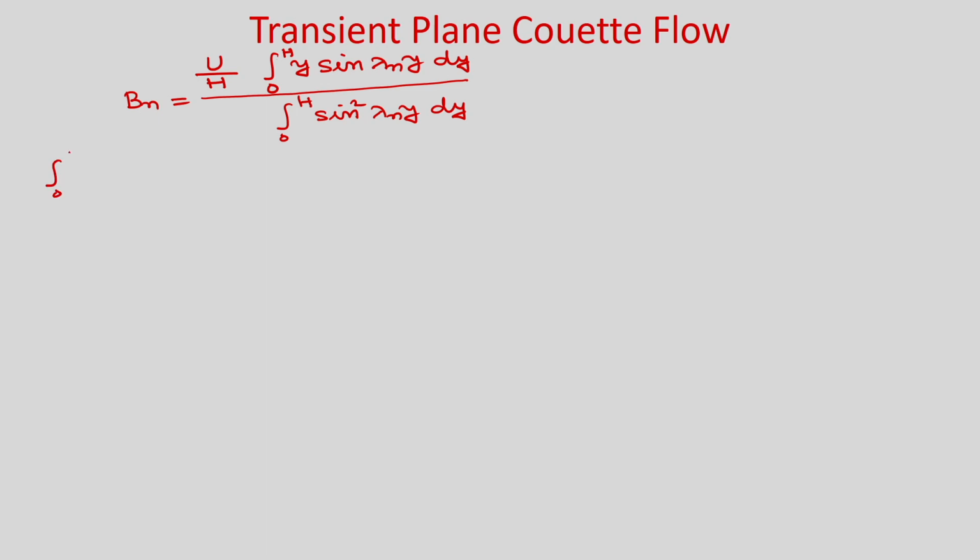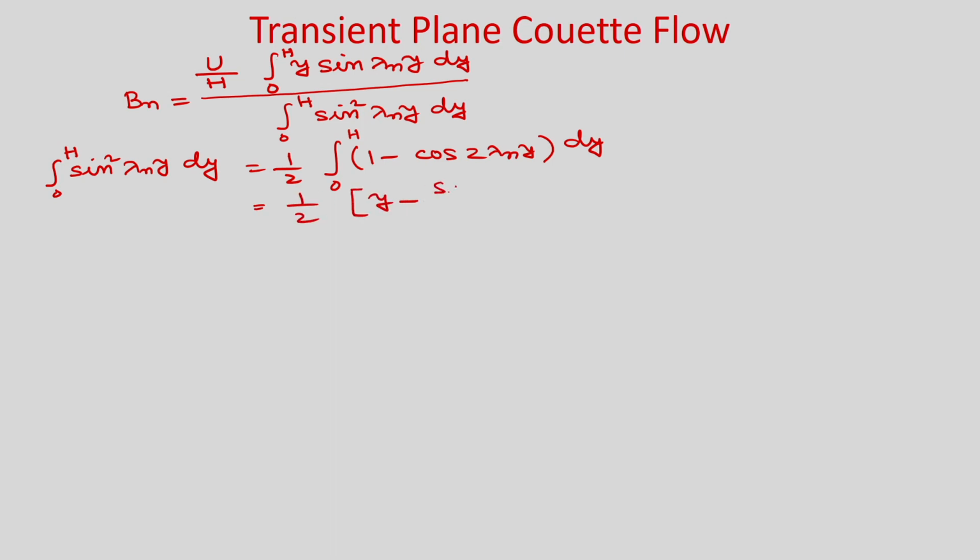Integral 0 to h sin square lambda n y dy, we can write half into 2 sin square lambda n y, and 2 sin square lambda n y we can write as 1 minus cos 2 lambda n y dy, and if you find the integral, it will be half of y minus sin 2 lambda n y divided by 2 lambda n, limits 0 to h.